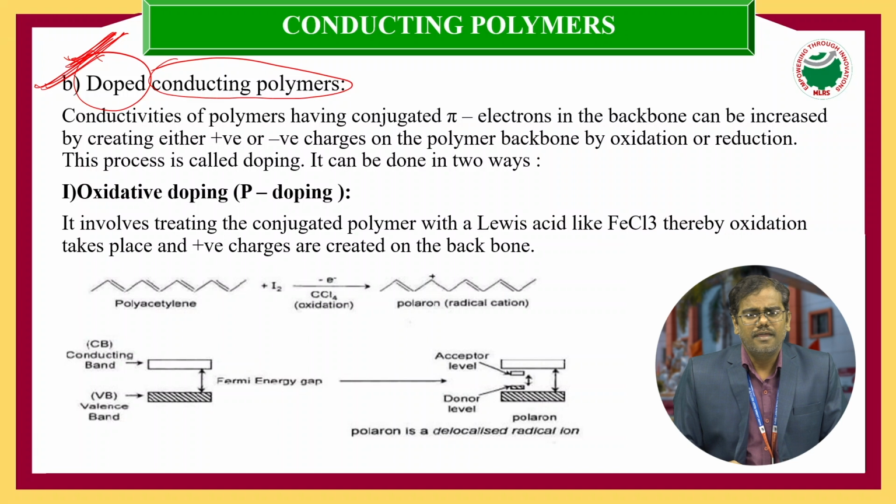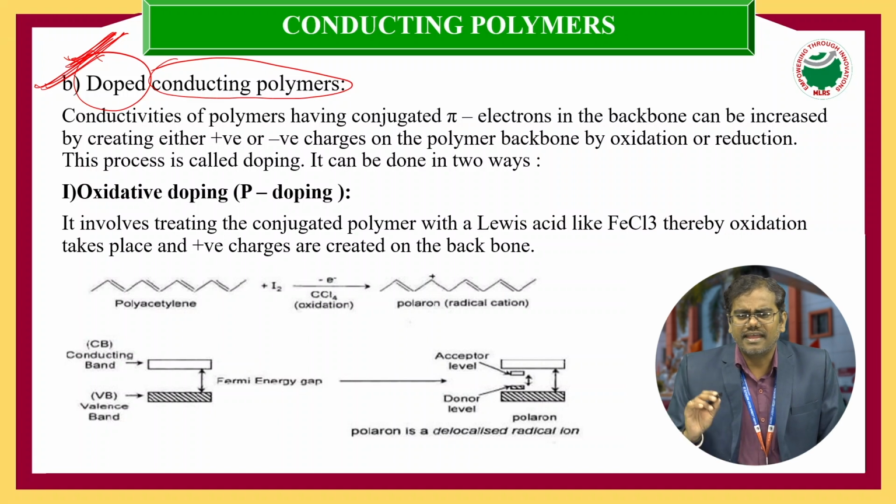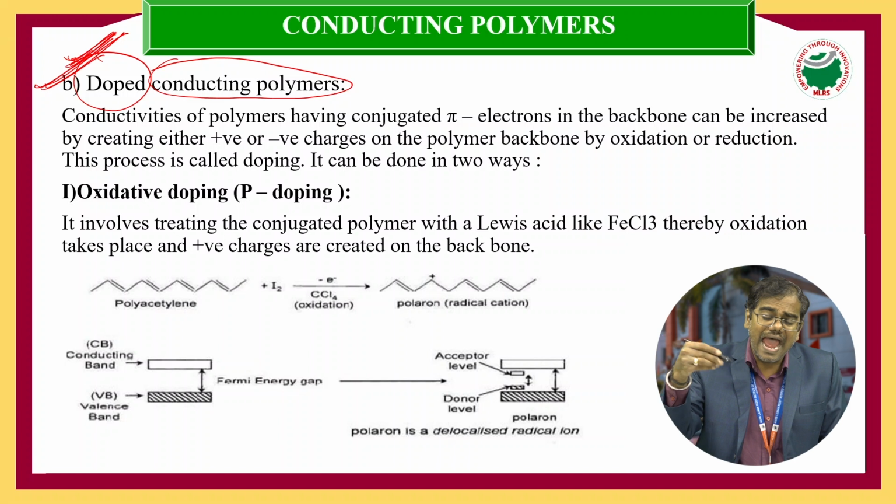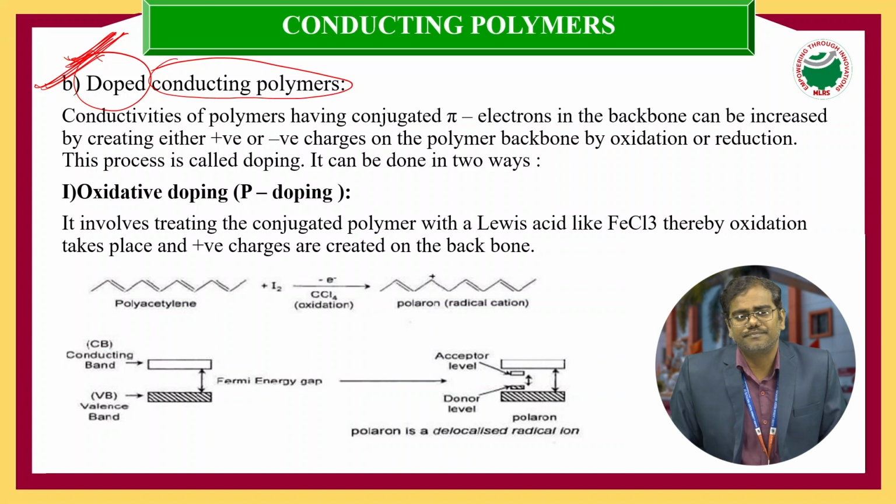But how do the conductance values increase? That is the big question. We are adding some impurities, and the conductance values increase. But what is the main function of these doping materials? What happens if you add impurities to conducting polymers?